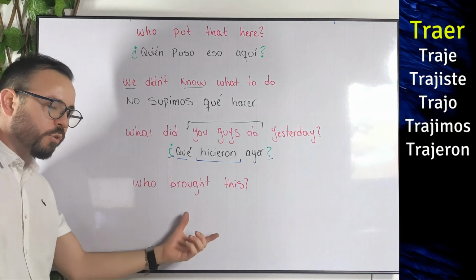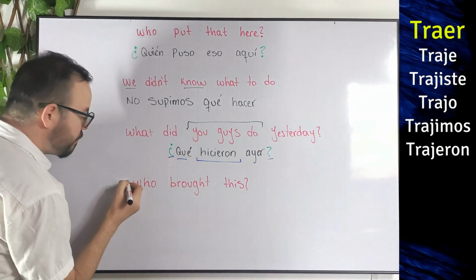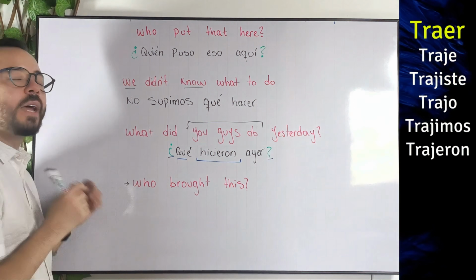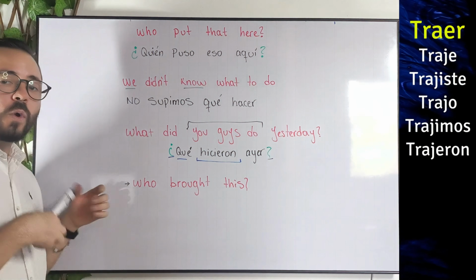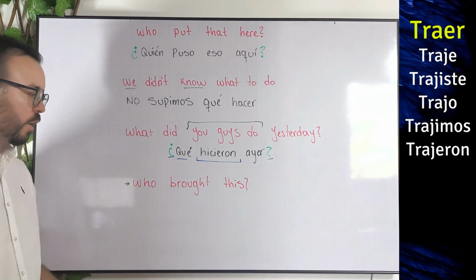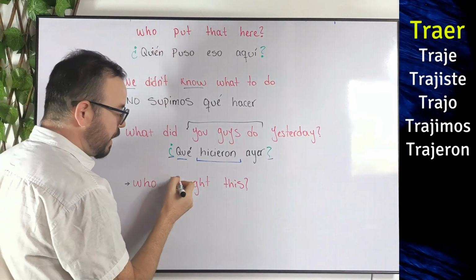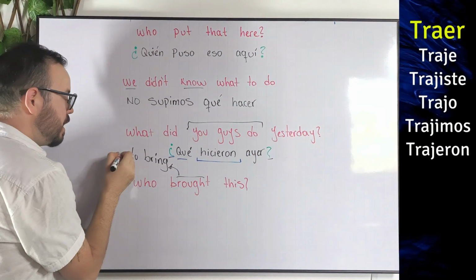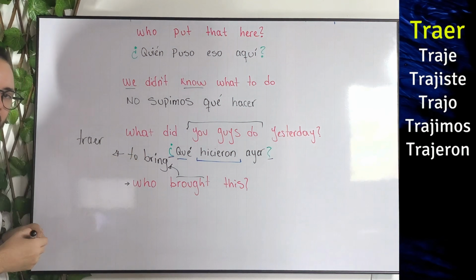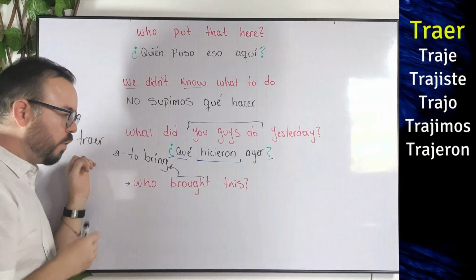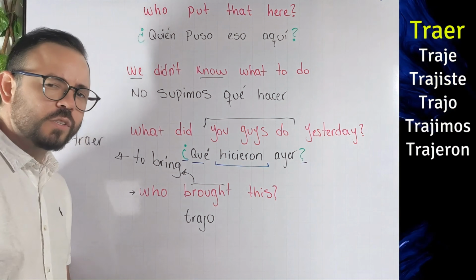We're saying who brought this. Now, since we have this word here, who, if you remember this phrase that we have here, every time we have this word who, we need to conjugate the verb for the he, she, or it form. So that's the conjugation we're going to be using. That means that we take this verb, brought, that comes from the verb to bring, okay? That in Spanish is just traer, okay? So we just need to conjugate traer for the he, she, or it form. That, as you see, is just trajo.